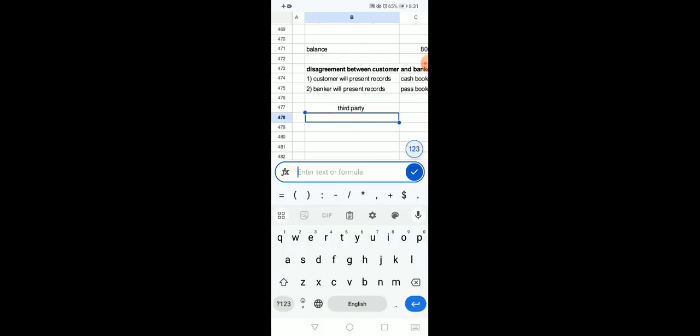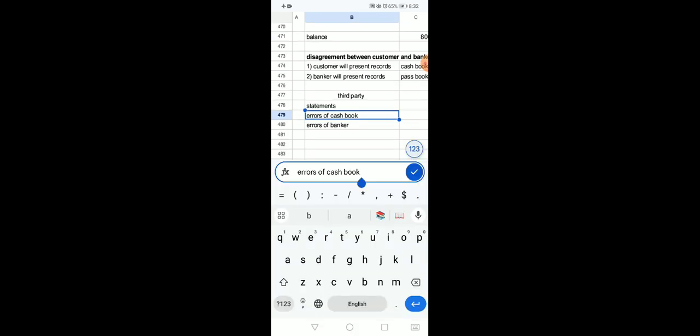The third party will make a statement where errors of cash book and at the same time errors of banker will be rectified. That means if there is any error in the cash book, it would be rectified or corrected.